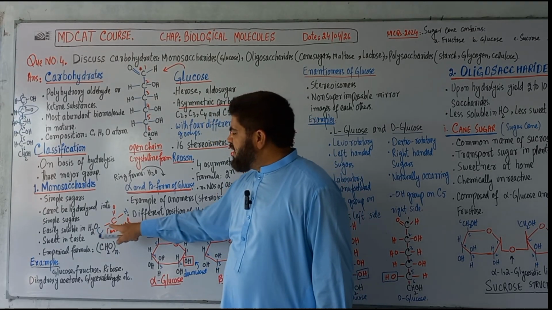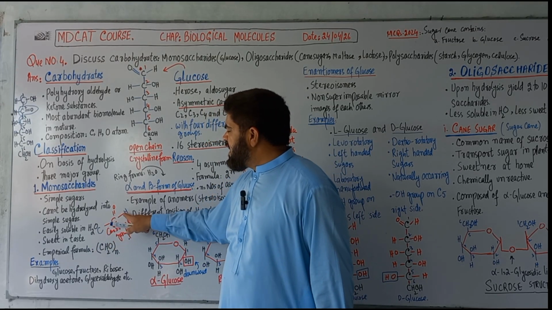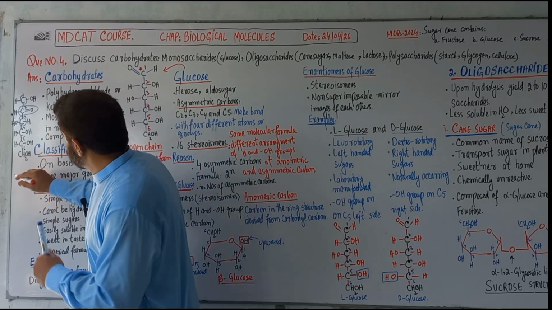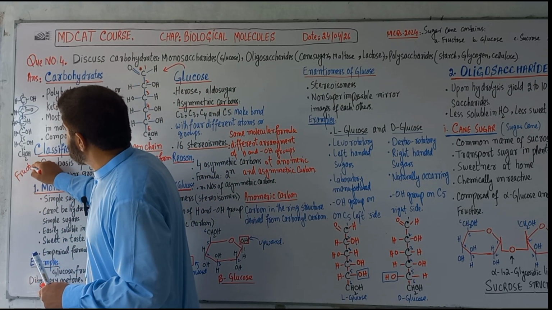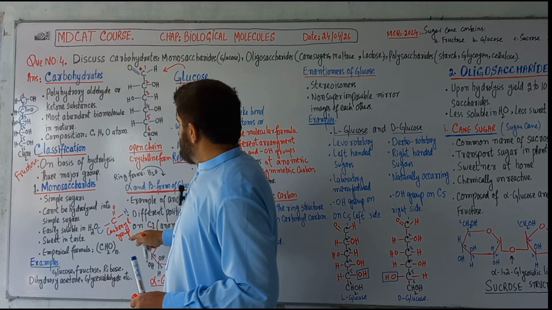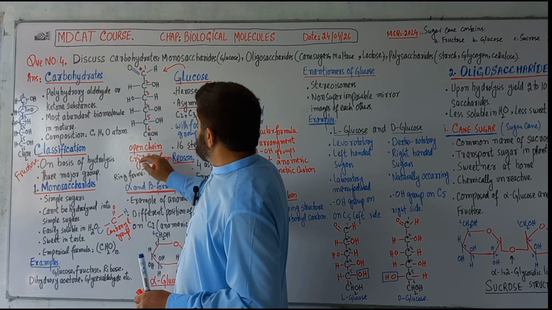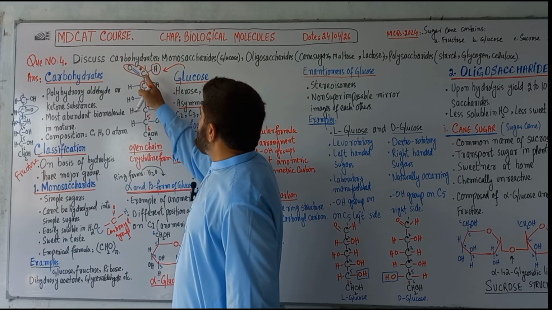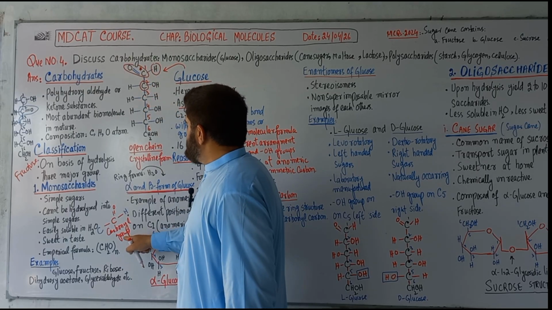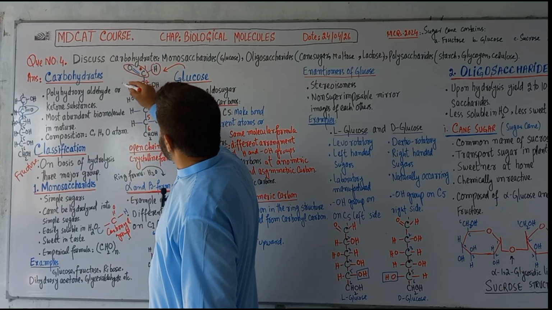The carbonyl group has a carbon atom and a hydrogen atom in the case of glucose, which is the aldehyde functional group.